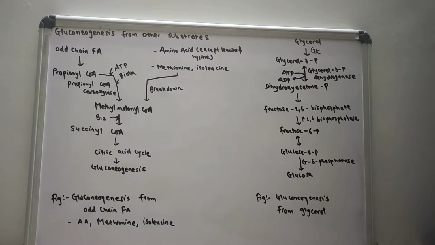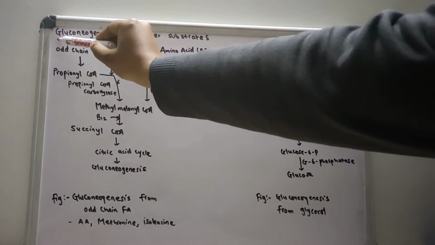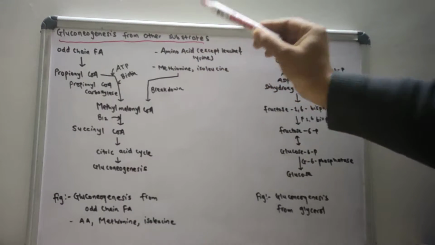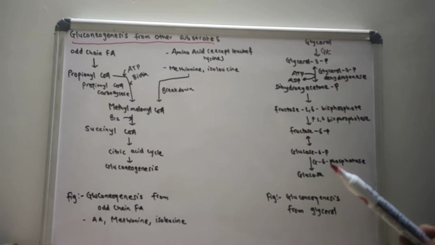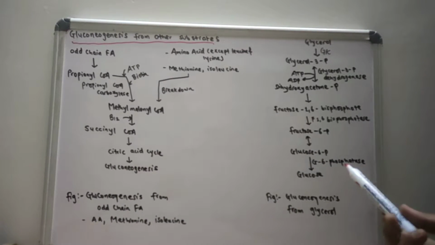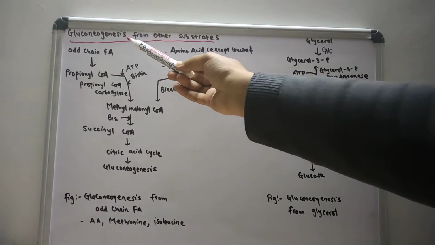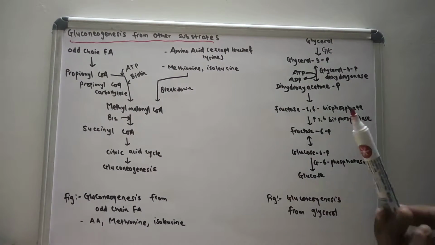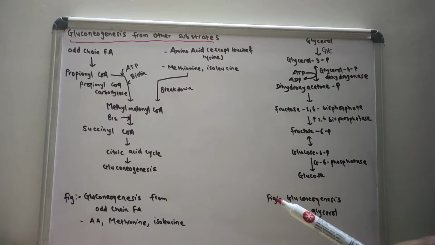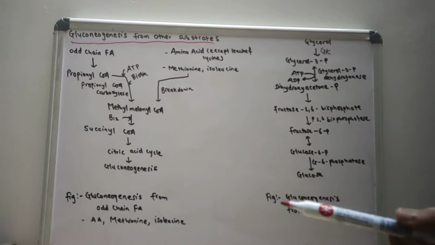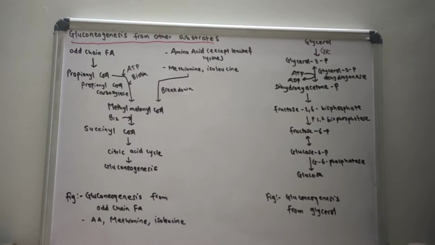In this video, we are going to talk about gluconeogenesis from non-carbohydrate substrates. We will talk about gluconeogenesis from odd-chain fatty acids, amino acids, methionine, isoleucine, and glycerol. First of all, let us talk about odd-chain fatty acids.